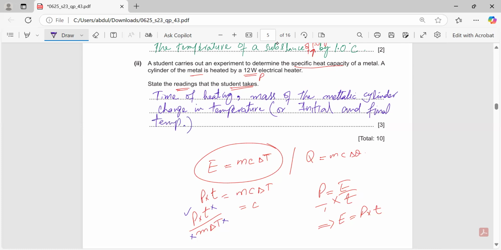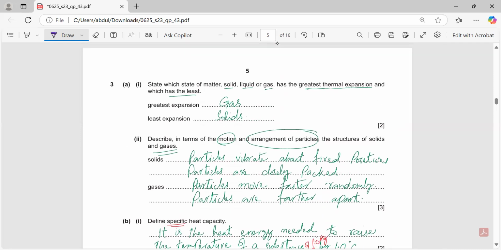Any one thing you will write for this. So three things we need to know: the time of heating, the mass of the metallic cylinder, and change in temperature, or initial and final temperatures.